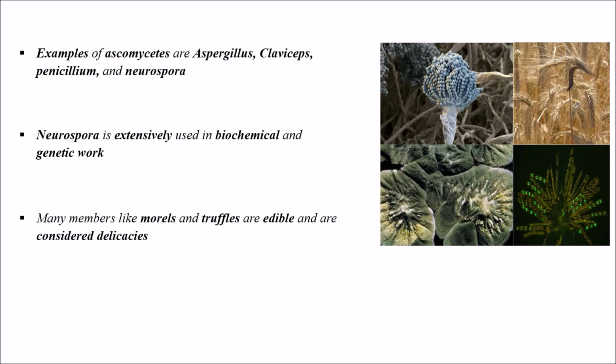What is in this slide? Examples of Ascomycetes are Aspergillus, Claviceps, Penicillium, and Neurospora. Neurospora is extensively used in biochemical and genetic work. Many members like morels and truffles are edible and are considered delicacies. This is about Ascomycetes in brief. It will be helpful for a better understanding of the concept.